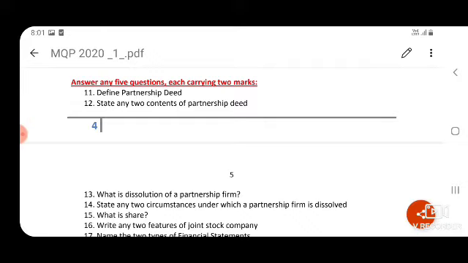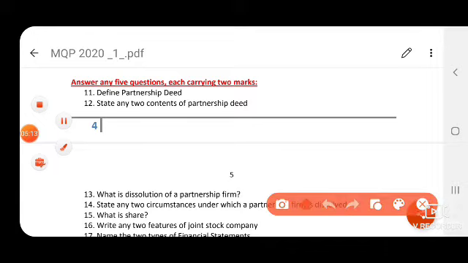So this is the definition according to Section 4. And state any two contents of partnership deed: name of the partners, address of the partners, size of the business, location of the business. You can write any two.